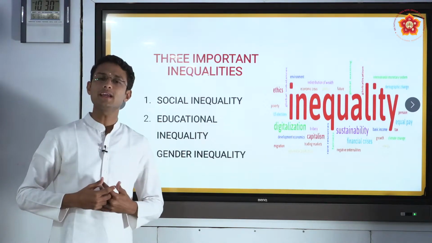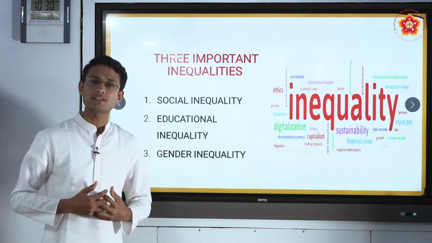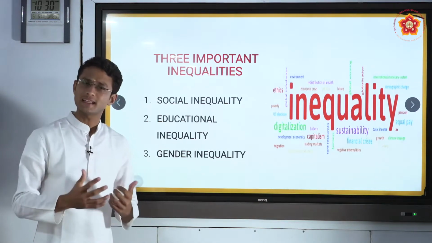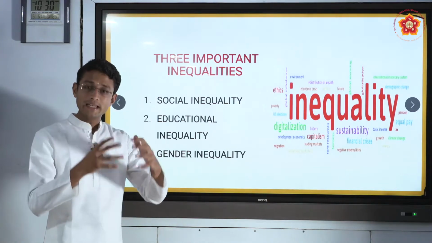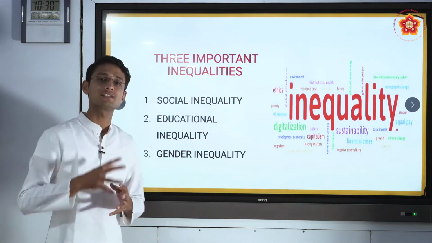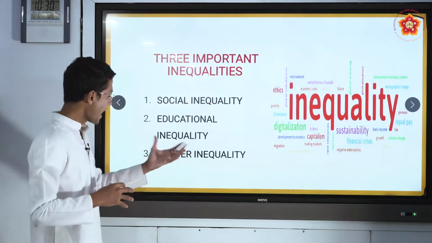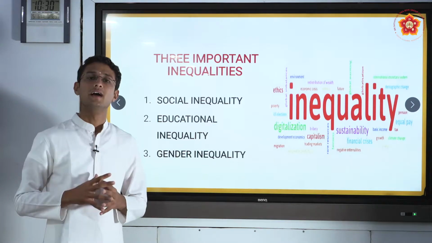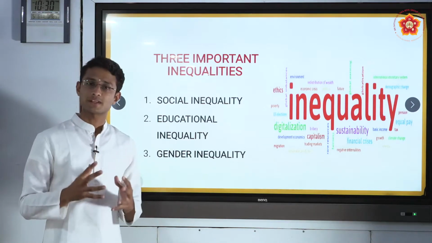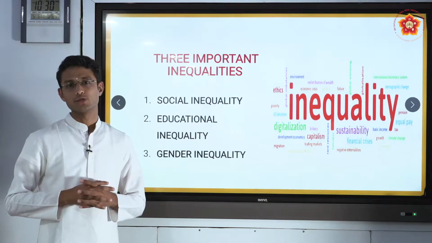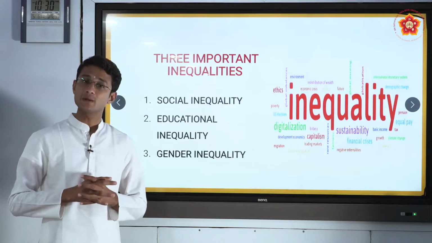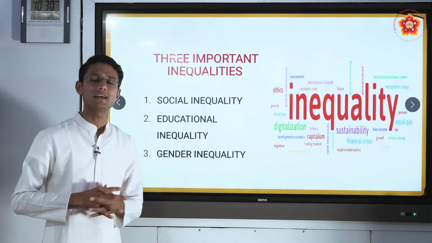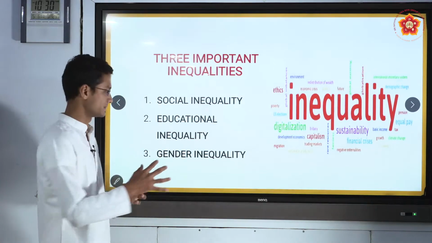Social inequality is the inequality present in the society, educational inequality is the inequality present in the education sector of our country, and gender inequality is the inequality present among the genders in the society. It is very important to know these inequalities as we are in the society. So the first one is social inequality.